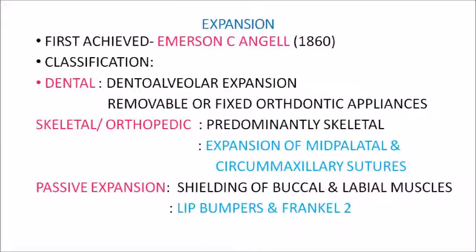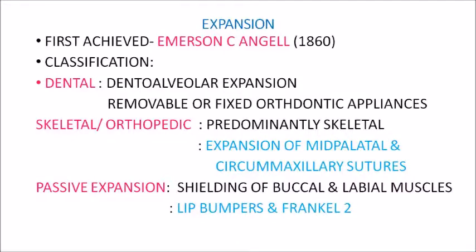Primarily there is tooth movement, which is tipping movement of the teeth, and second one is skeletal expansion, mostly when there is expansion of your sutures, primarily your mid-palatal and circummaxillary sutures. Third, when you are trying to protect your teeth and the jaw from the influences exerted by your muscles and soft tissues, they will further expand. So that is called passive expansion, and this is achieved by functional appliances like FR2, Frankel 2 appliance, and